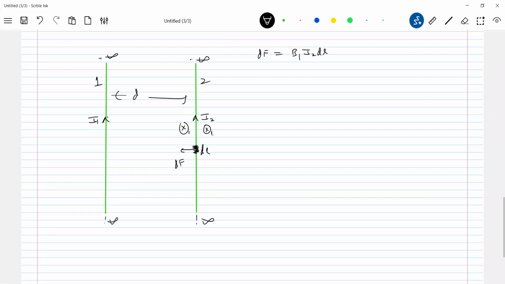Similarly, can we assume that wire 1 is present in the field of wire 2? So the field will be like this. Now let me take a small element. So this should be how the force on this will be.